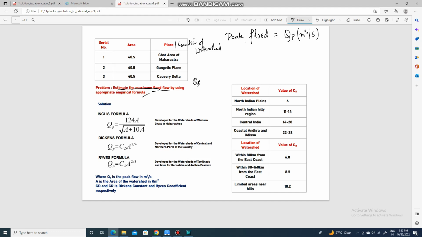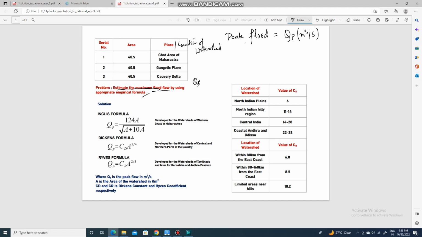As you know, there are various empirical formulas developed for watersheds located in different parts of India. For example, the English formula is developed for the watersheds of the Western Ghats in Maharashtra. Nowadays it is also used for other watersheds in Maharashtra, but it was developed for the Maharashtrian region.